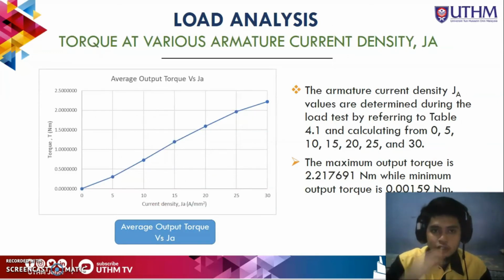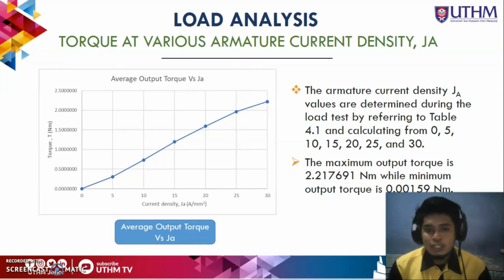For the load analysis, this is the torque at various armature current densities. You can see in the graph that it is almost directly proportional. The maximum output torque is 2.21791 Newton meter, while the minimum output torque is 0.00159 Newton meter. So this is my average output torque versus JA graph.